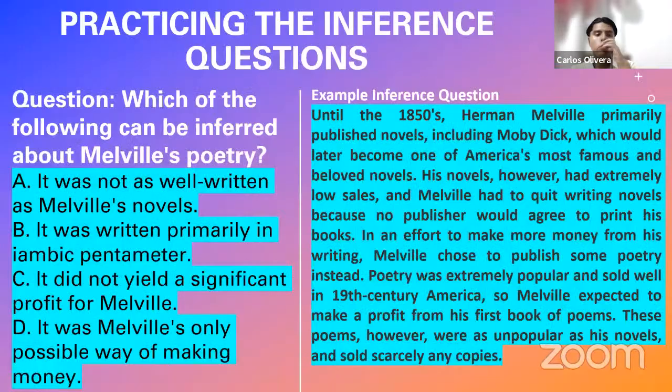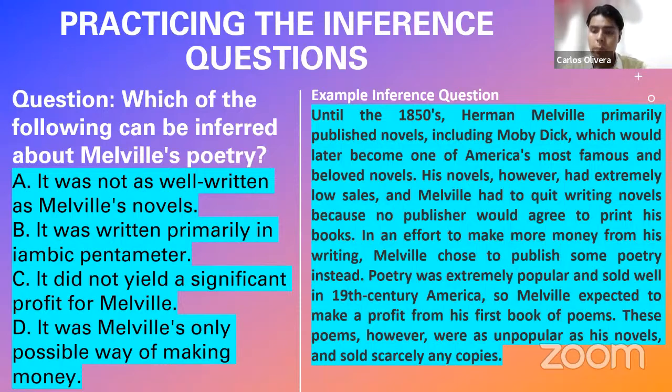Let us go to the example. Which of the following can be inferred about Melville's poetry? And here we have the passage. Let us read it together, okay? It says the following. Until the 1850s, Herman Melville primarily published novels including Moby Dick, which would later be one of America's most famous and beloved novels. His novels, however, had extremely low sales, and Melville had to quit writing novels because no publisher would agree to print his books.